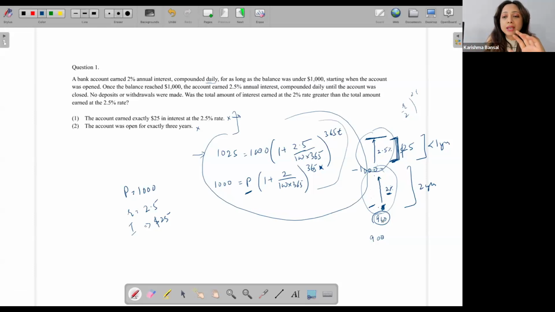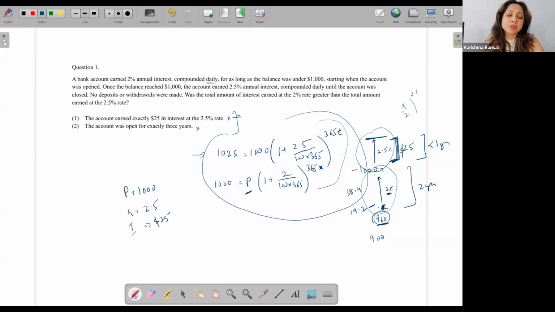If I'm just thinking of simple interest, 2% of 960 will be $19.2 in 1 year. In 2 years, it is $38.4. So already it is very, very close to $40. Already it is covering up the gap, isn't it?